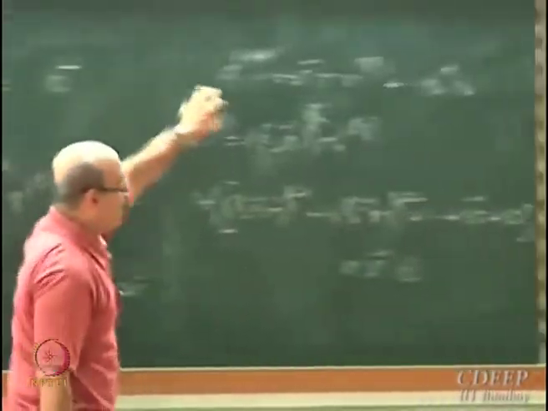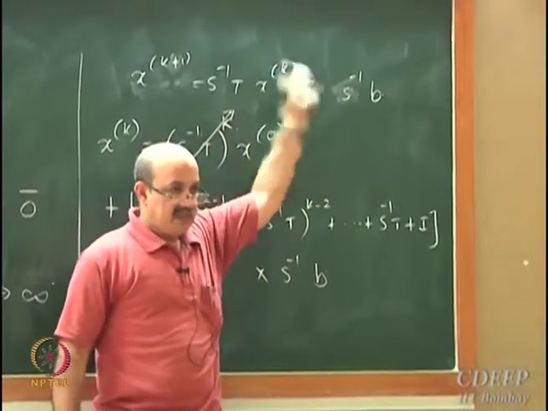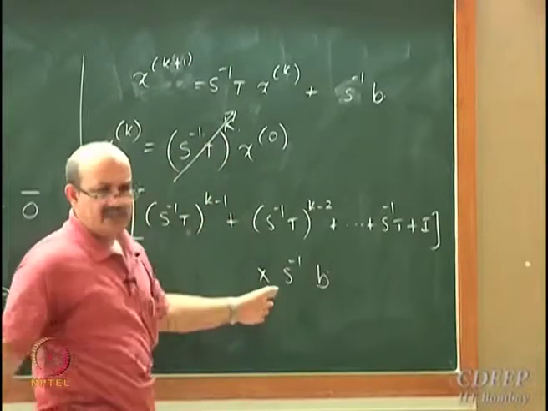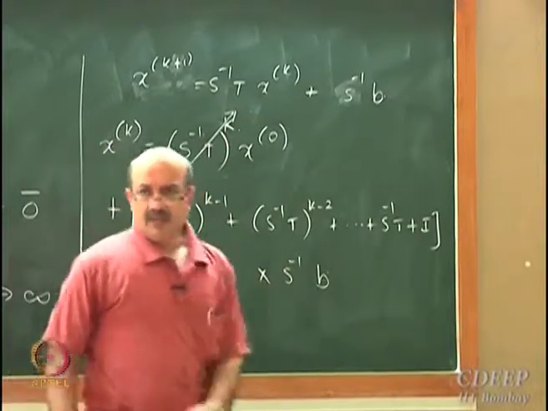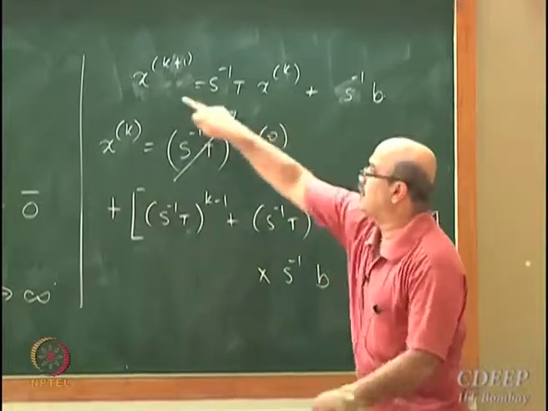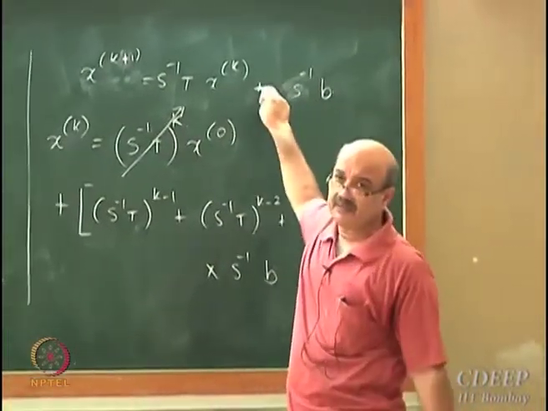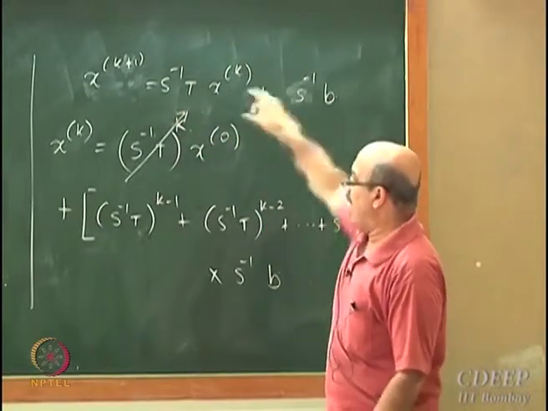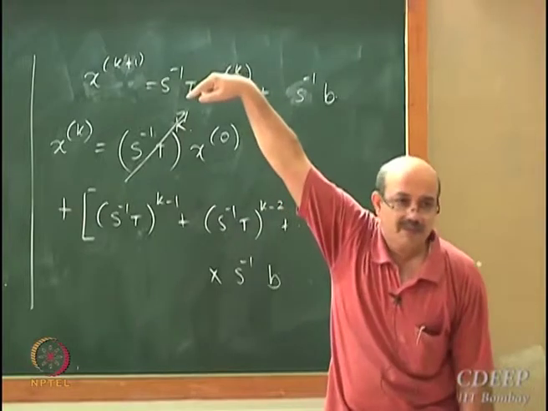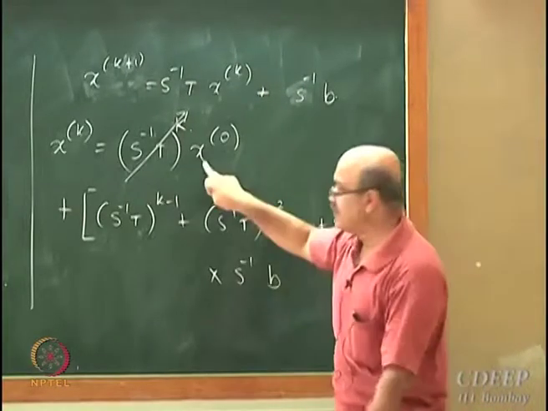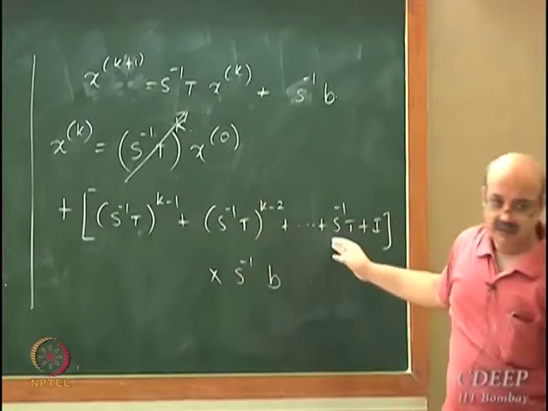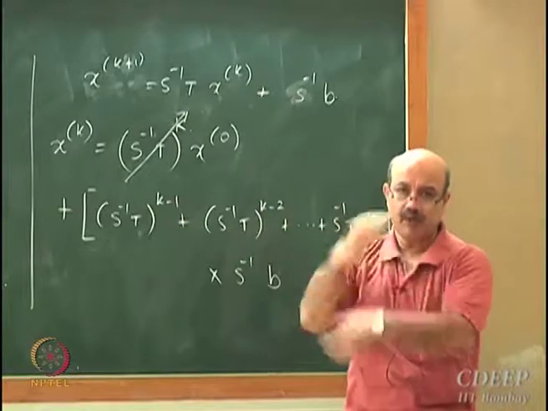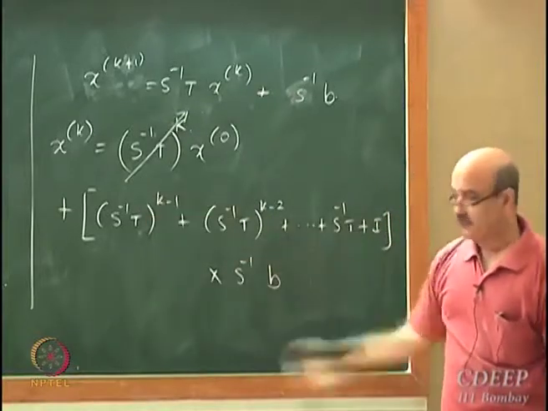Then I looked at my original iteration equation. I applied it again and again, and then I could derive this expression. It's very easy to derive. You start with x0, x1 is equal to something in x0, then x2 is equal to S inverse T x1, and instead of x1 you substitute and eliminate, and get everything in terms of x0 and the right hand side. It's just repeated application of this equation starting from 0, 1, 2, 3, 4. Not very difficult to derive.